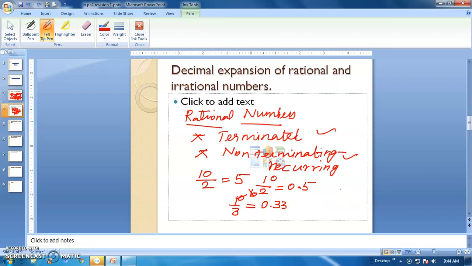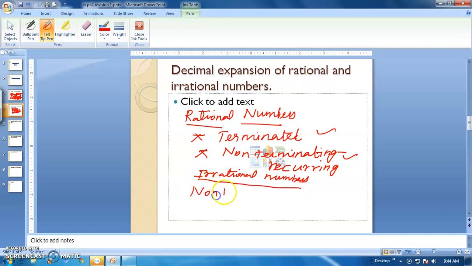And what about irrational numbers? The decimal expansion of an irrational number is non-terminating and also non-recurring.